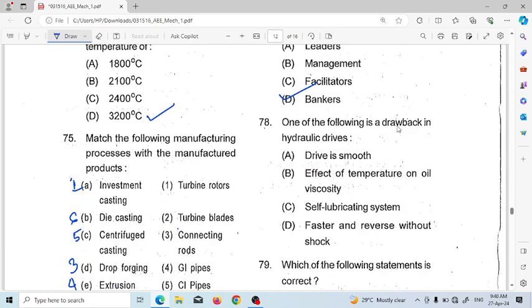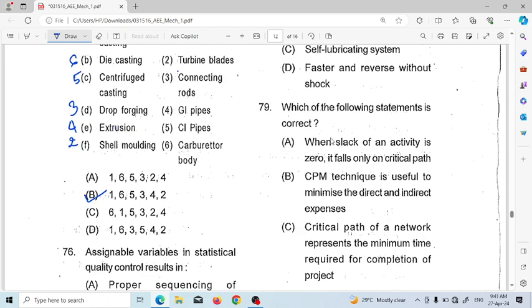One of the following is a drawback in hydraulic drive. Drive is smooth, effect of temperature on oil viscosity, self lubrication system, faster in reverse without shock. So the drawback is effect of temperature on oil viscosity. Next, which of the following statement is correct? When slack of an activity is 0, it falls only on critical path. So which one is correct? This is also correct. When the slack of activity is 0, then it falls in critical path. This is correct.